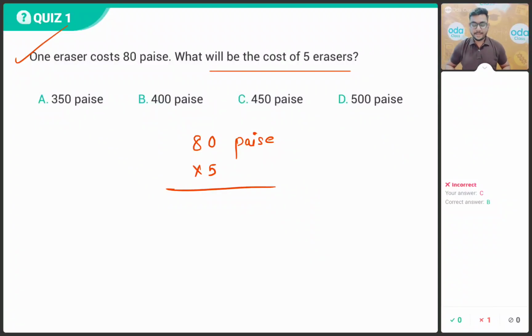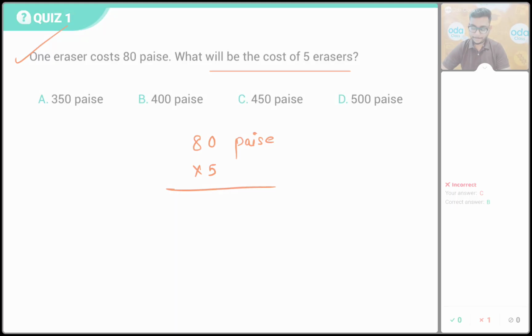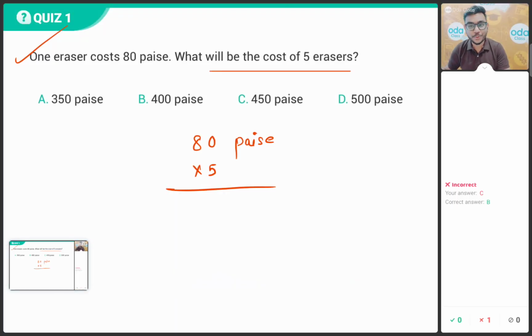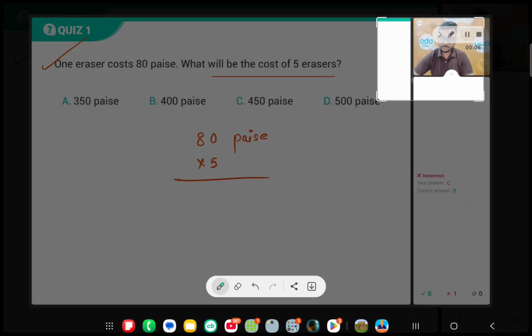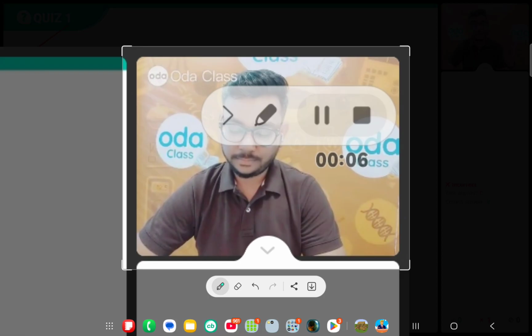A calculator costs 80 paise. So what will be the cost of 5 erasers? Okay, 10 more seconds. Let's be more quick and solve more questions in the class, bacho. 7, 6, 5, 4, 3, 2, and 1.